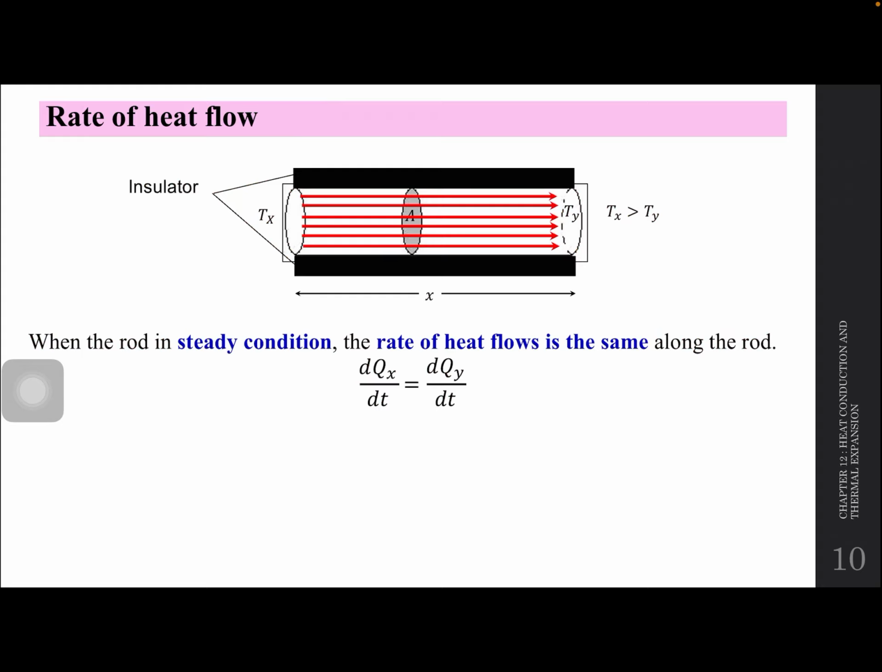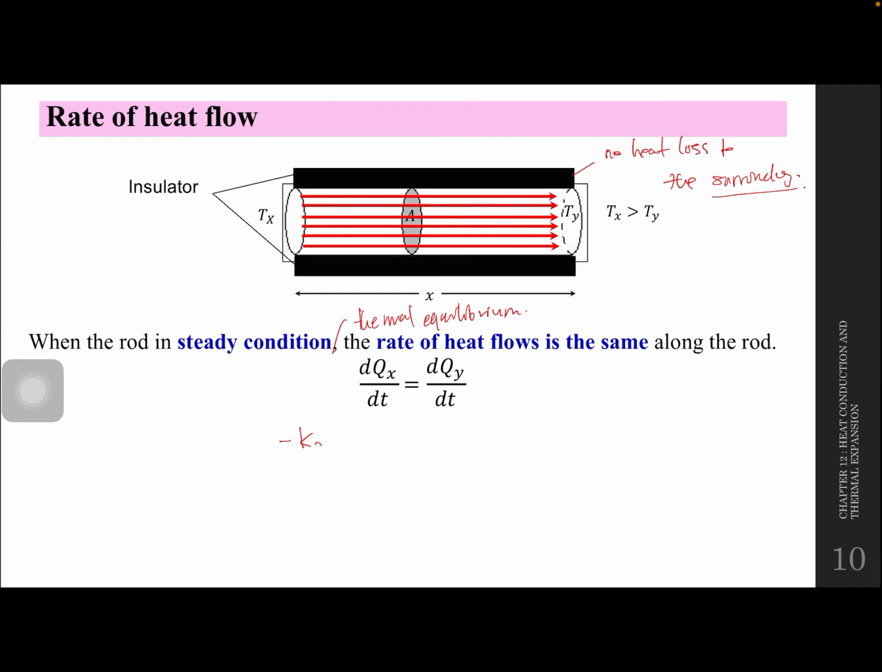So kalau dekat sini kita ada TX dengan TY. Dalam case kita, they are always insulated. Dekat atas dan bawah insulated, so that no heat loss to the surrounding. Okay, so TX will be greater than TY. So kalau steady condition ataupun kalau soalan kata sebut thermal equilibrium, the rate of heat flow is the same along the rod. So dQx over dt equal to dQy over dt.